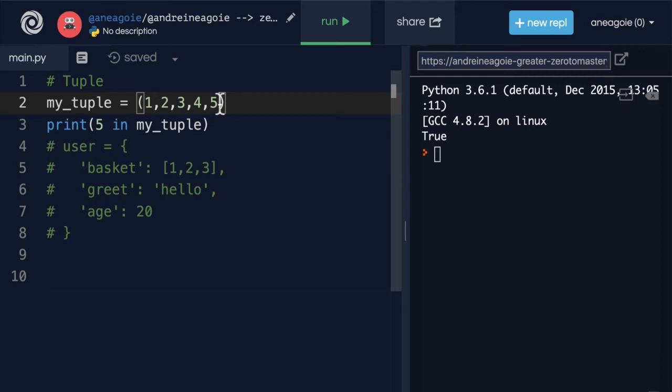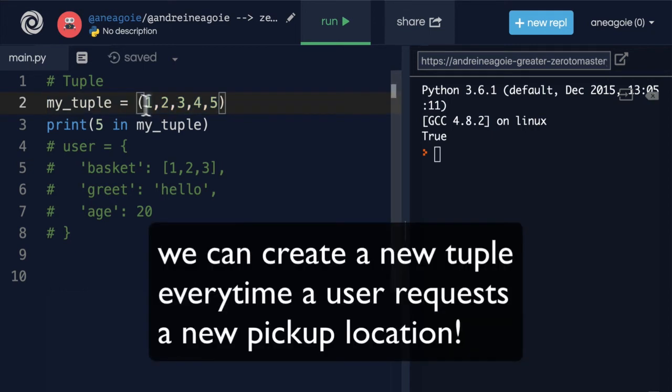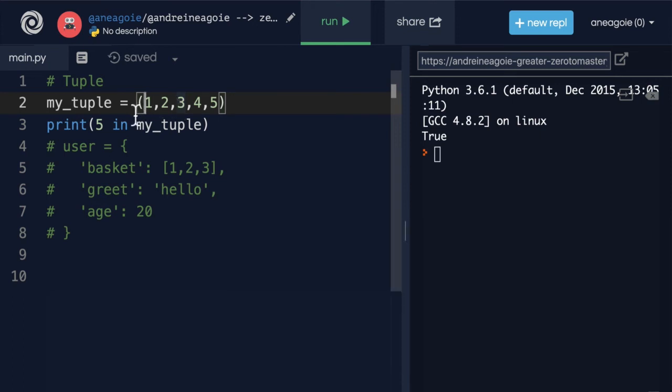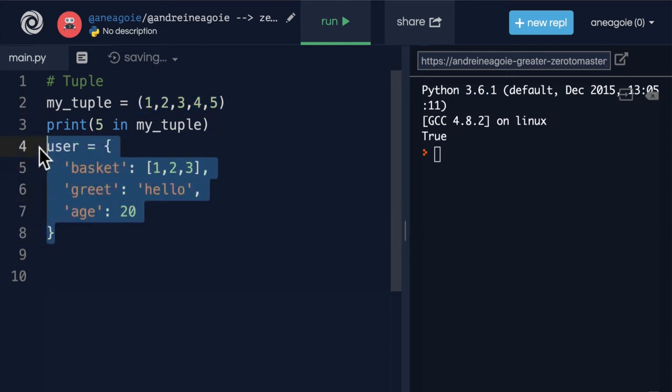So a good use of a tuple, for example, if you work at Uber, is geographic location and coordinates, right? You can have latitude and longitude here. And because, let's say, a user's location or pickup point doesn't often change, we can just use a tuple. However, maybe when you're in a car as an Uber driver, you probably need your latitude and longitude in a list because your car is moving. That's constantly changing.